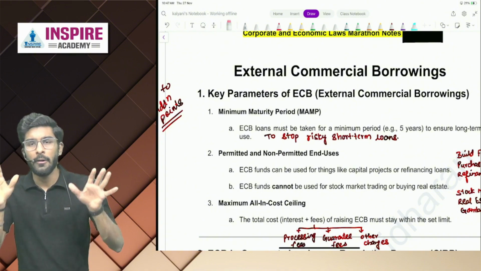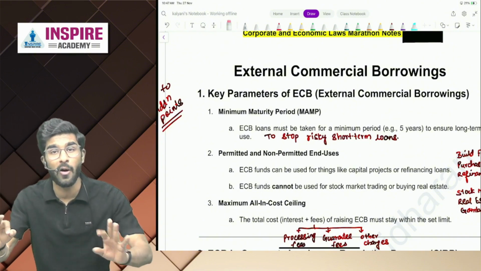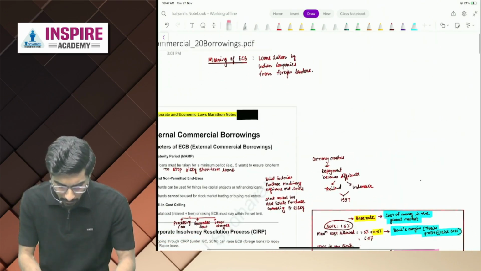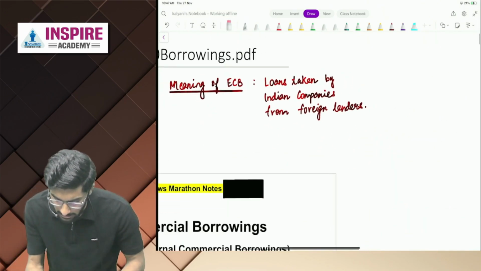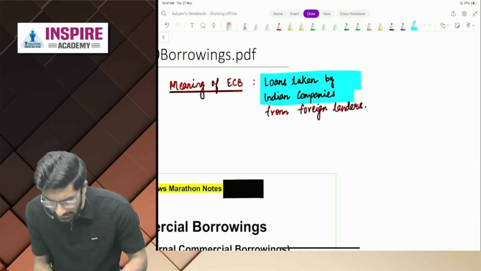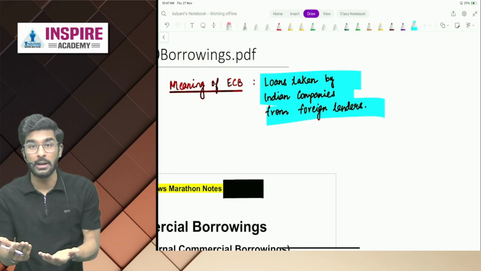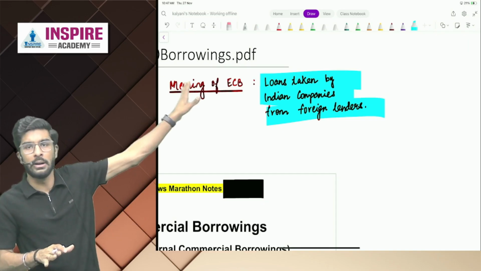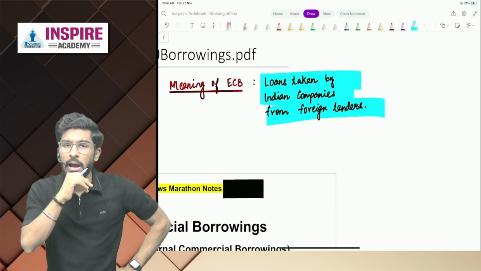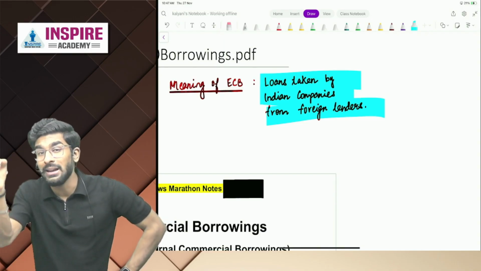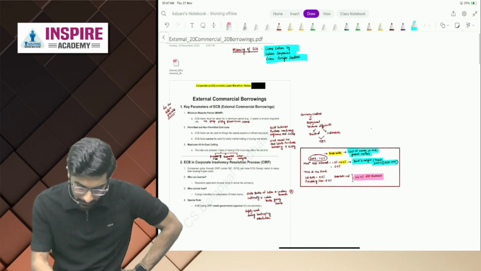Before that, first let's understand what is the meaning of ECB. So people, what is the meaning of ECB? ECBs are loans taken by Indian companies from foreign lenders. Okay. Now people, let's understand what topics we're going to cover in the chapter.